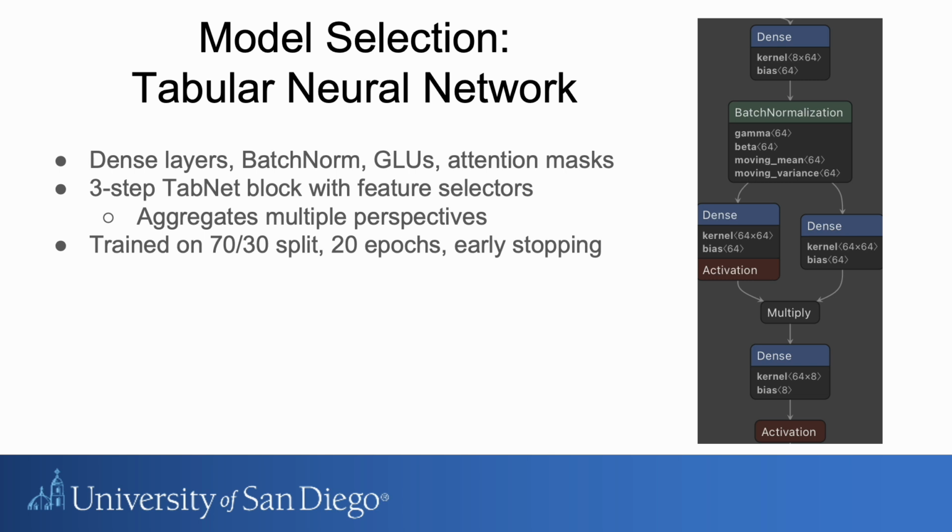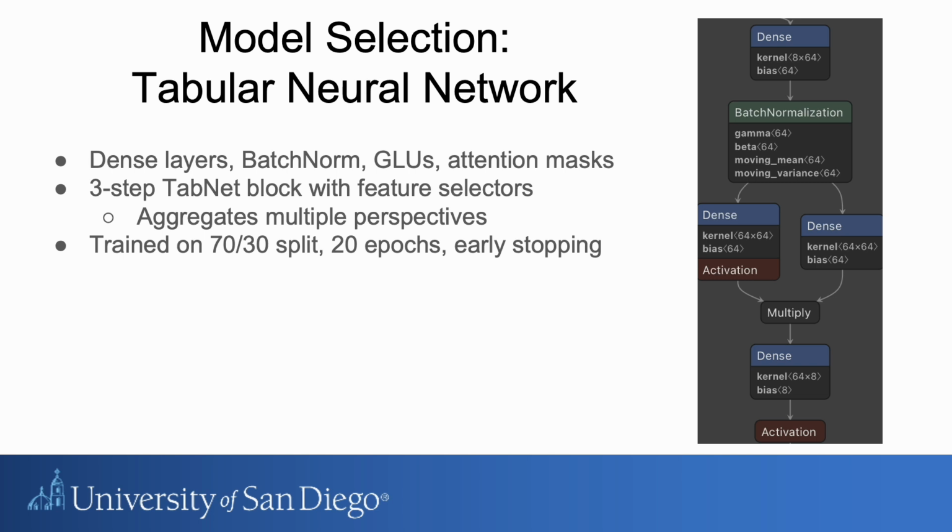If you look on the right side, that basically shows the TabNet block, and this is basically how it does its prediction, or at least part of its prediction. It does this a couple of times. Ours was a three-step, which means it does it three times. We'll get different perspectives because within each block it is focusing on perspectives it hasn't looked at before. We'll aggregate them together and finally give us the AI output overall.